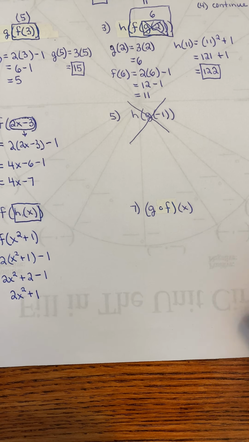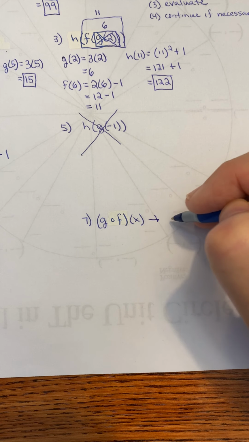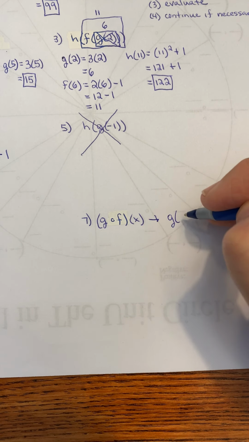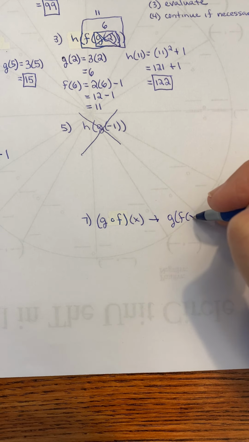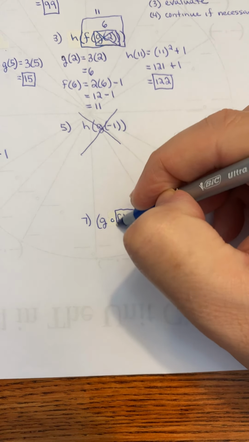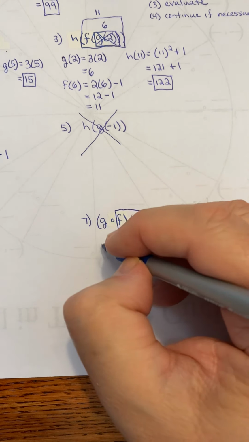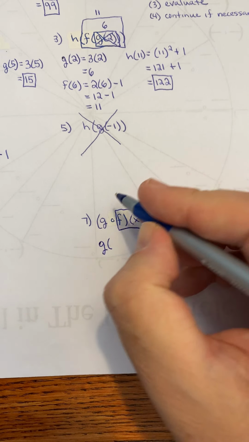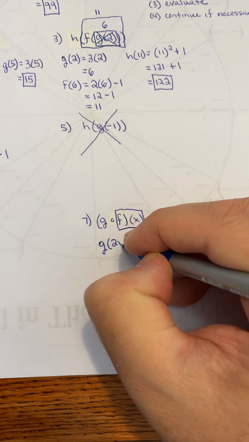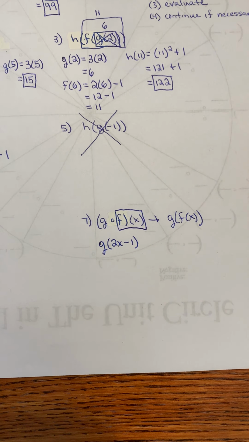And then the last one, again, this notation is the exact same thing as g of f of x. It's just another way of writing it. So I do this first. But there's nothing to do there. There's nothing to replace the x with, so I can replace the f of x with the actual function, which in this case is 2x minus 1.